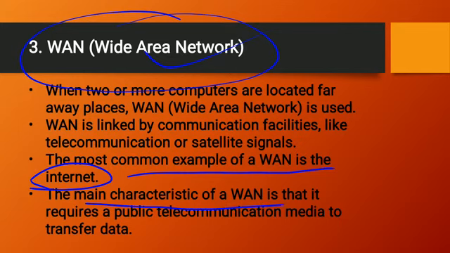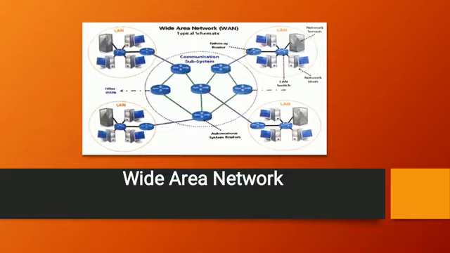The main characteristic of WAN is that it requires a public telecommunication media to transfer data. So what is telecommunication, that you will understand in the picture. Here you can see, this is the communication subsystem.